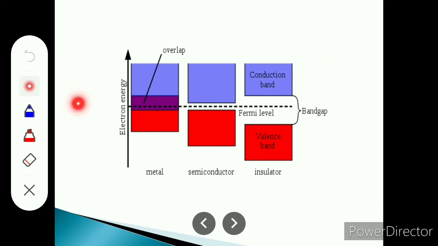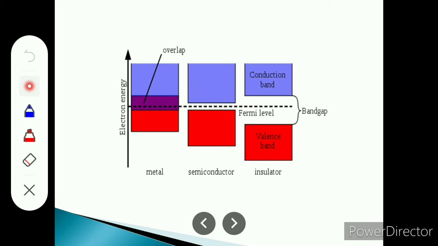So this is one type of graph in which metals, semiconductors and insulators are shown. In the case of metals, here is the valence band and here is the conduction band, and both overlap. This is the portion of overlap, and therefore the valence electrons are freely available, so they are known as metals.